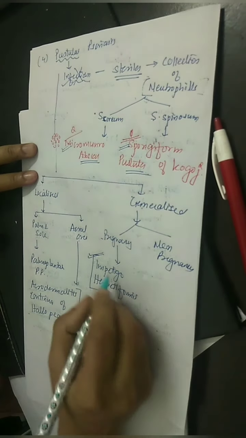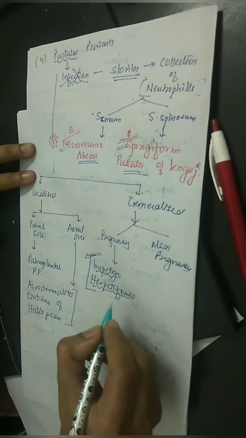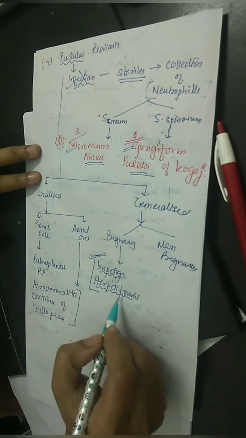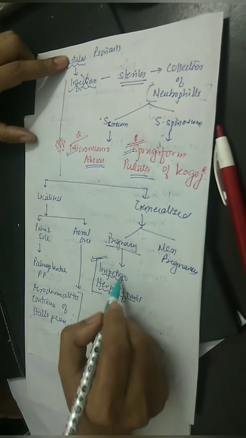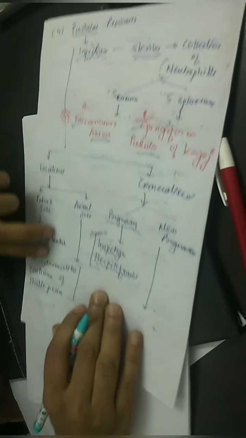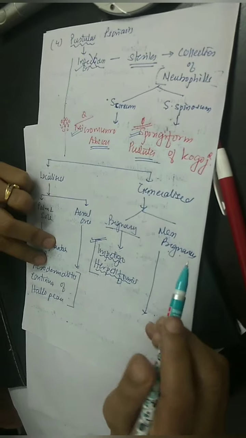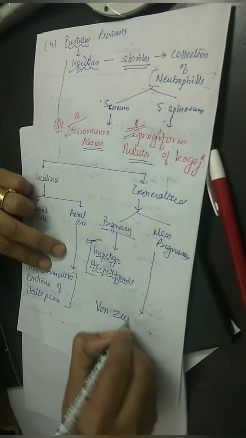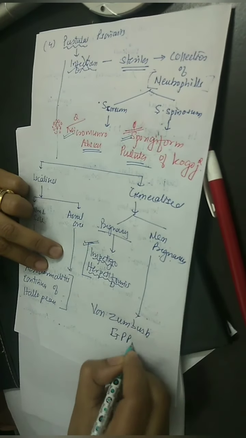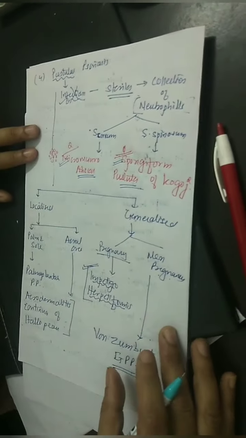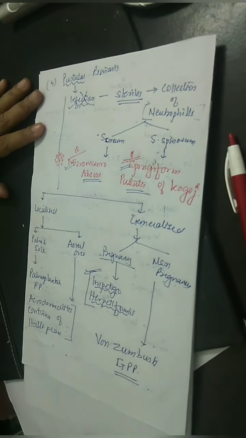Try to remember this. It is a misnomer. Impetigo means bacterial infection. Herpetiformis means viral infection. But it is neither bacterial, nor viral. It is a psoriasis, which is pustular type, common in pregnancy, which is known as impetigo herpetiformis. Similarly, if the generalized pustular psoriasis occurs in a non-pregnant state, it is called von Zumbusch generalized pustular psoriasis. Okay, so this completes your forms of psoriasis. We have 4 forms of psoriasis.